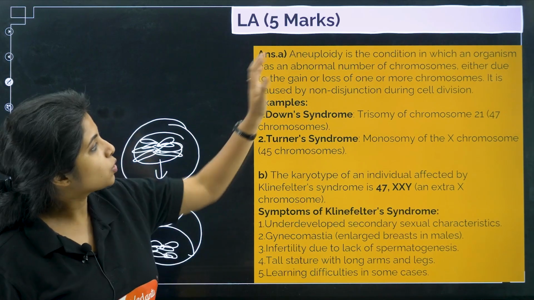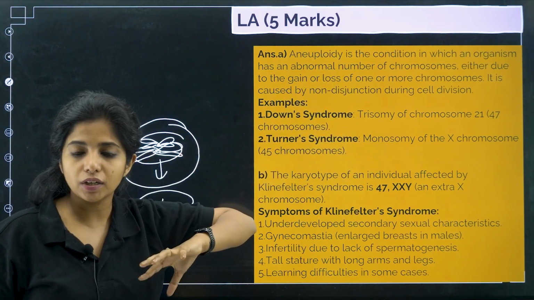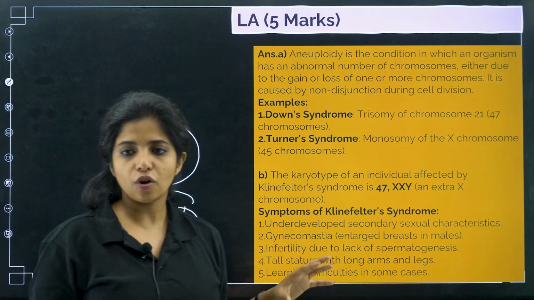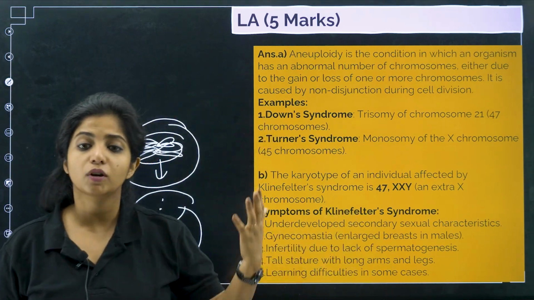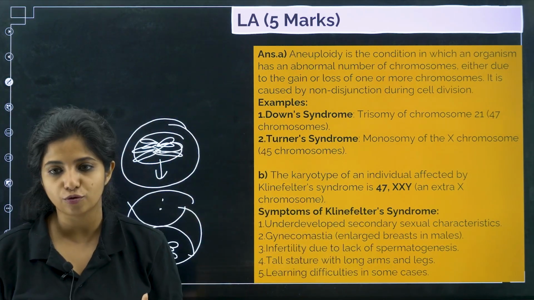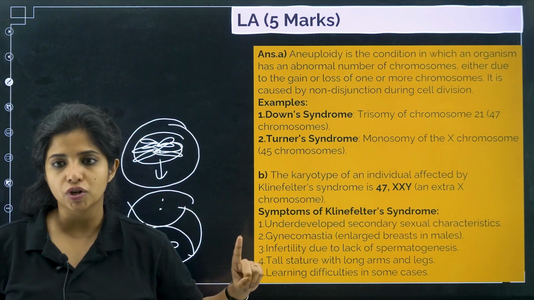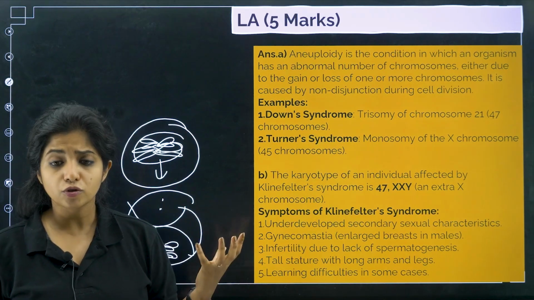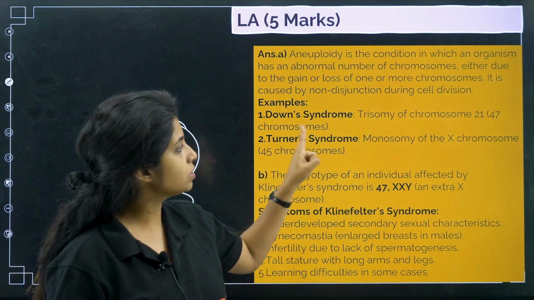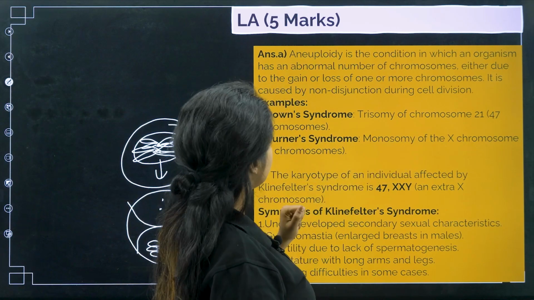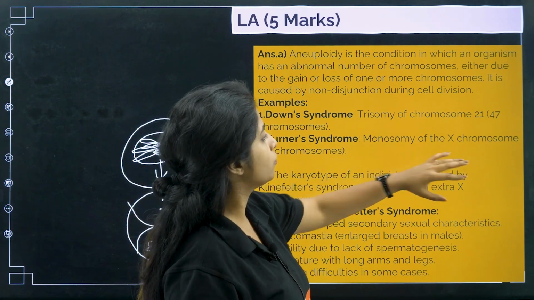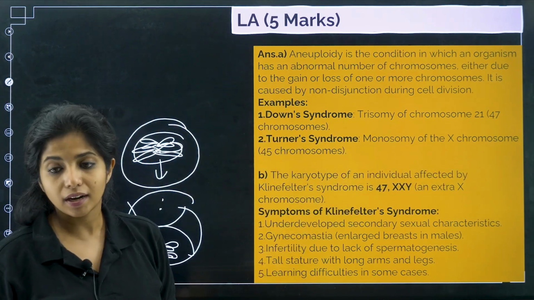Please remember this. So aneuploidy is a condition where there is an abnormal number of chromosomes. Why? Because of gain or loss of the chromosomes. It is caused by non-disjunction of the chromosomes during the cell division. Example, Down syndrome where trisomy of chromosome number 21 is there. Turner syndrome where monosomy of X chromosome is there. 45 chromosomes will be there at the end.